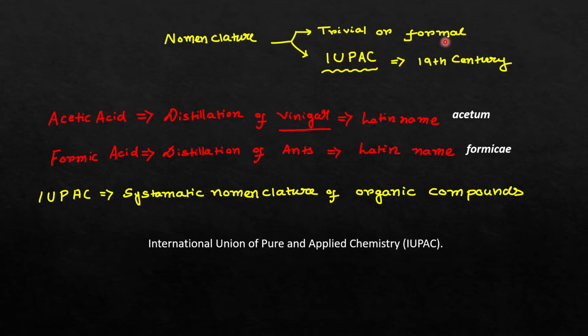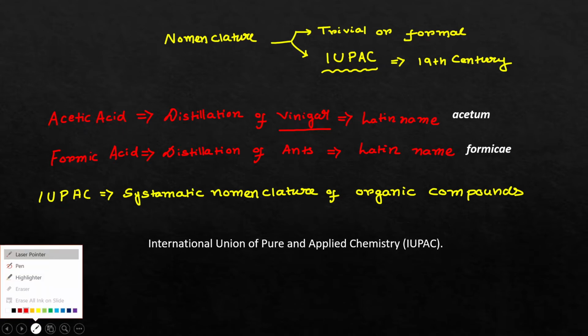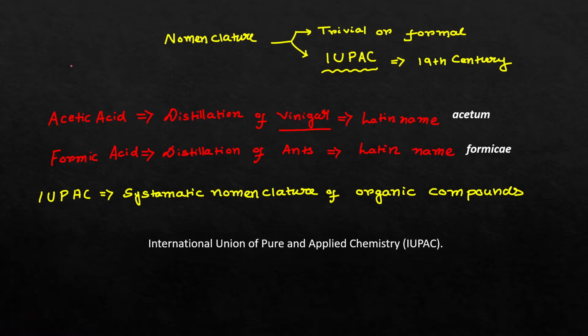Here I am giving you some examples of the trivial or formal names of some organic compounds. The first one is acetic acid. I hope that you already know about acetic acid, CH3COOH. Basically this acetic acid was formed by the distillation of vinegar. The Latin name of vinegar is acetum, so from that origin it was named acetic acid.